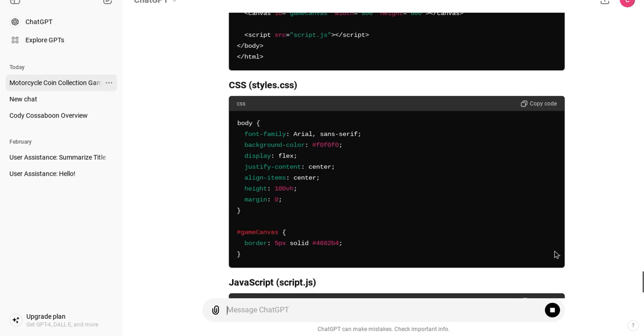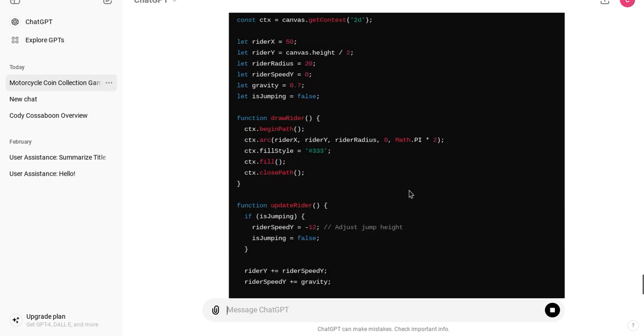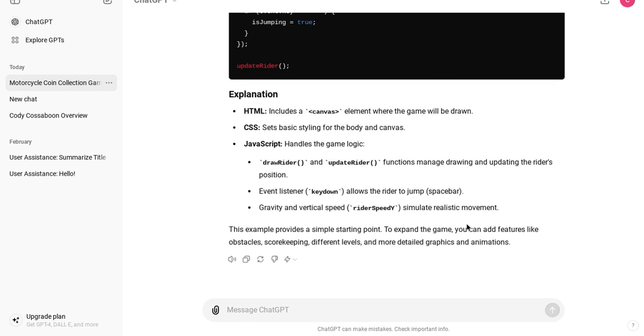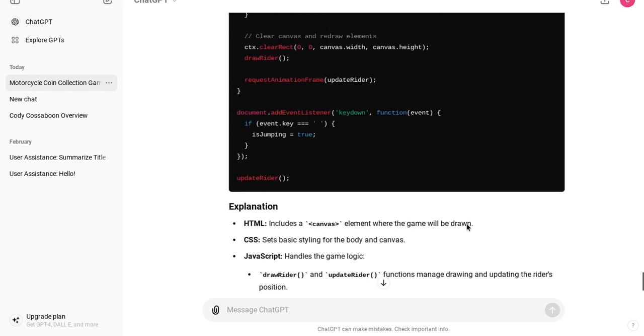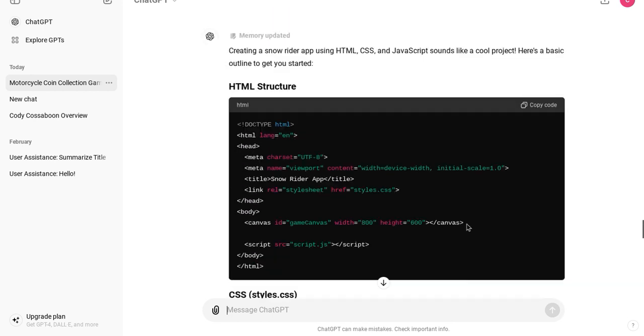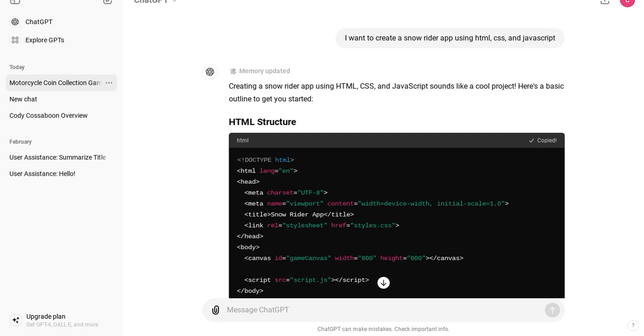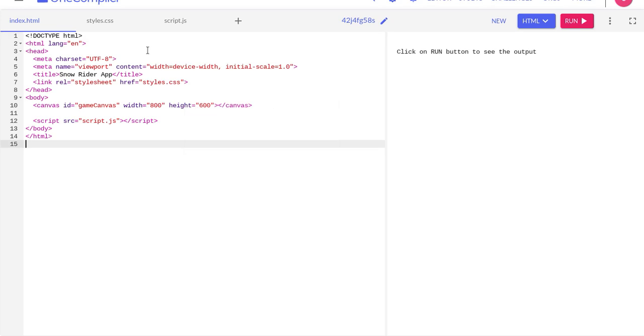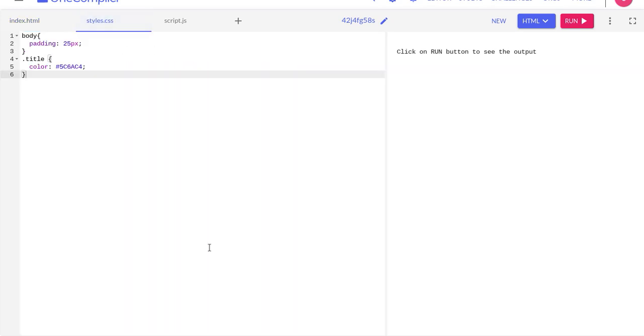So there's HTML, CSS, and JavaScript. And you see how ChatGPT can do that in 2 seconds? Nobody can do it in 2 seconds, but it's not impossible to actually just do it. HTML, copy code, go over to here and left click, paste. Now let's delete CSS.